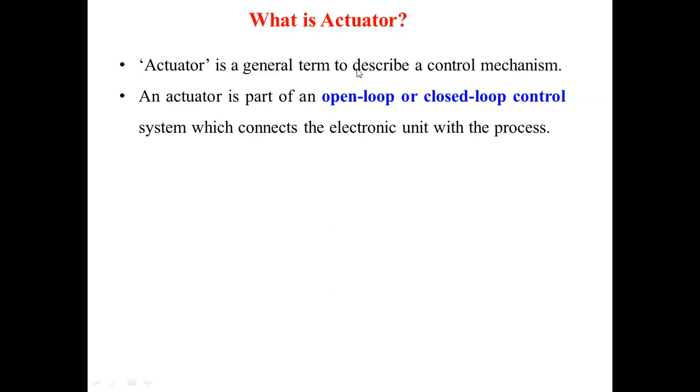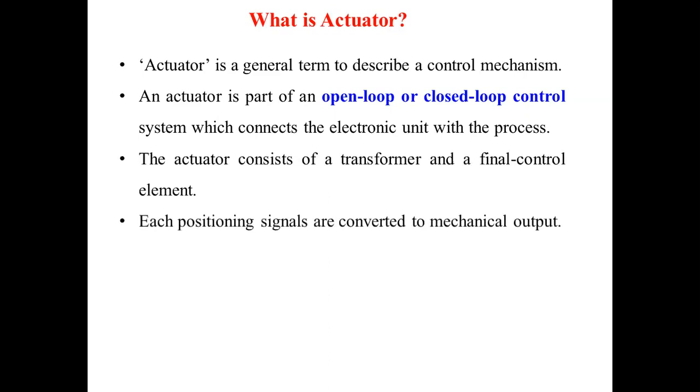If we connect it back to the sensor, we call it a closed loop. This system connects the electrical unit with the processes. The actuator consists of a transformer and a final control element, and the positioning signals are converted to mechanical output.